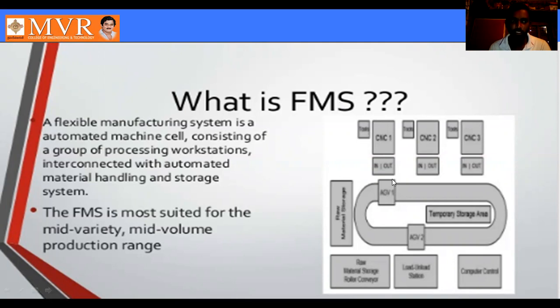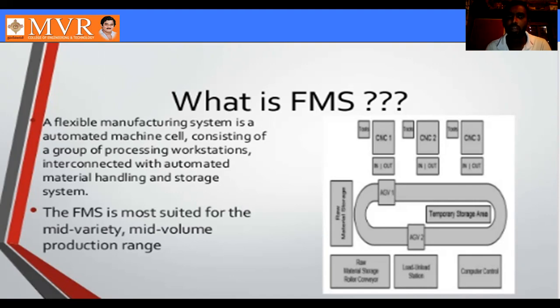A flexible manufacturing system is made of automatic machine cells. You can see the general layout of the flexible manufacturing system here, with CNC1, CNC2, CNC3. These are the automatic machine cells consisting of a group of workstations, interconnected with automatic material handling and storage systems. Not only the machinery and workstations are automatic, but the material handling and storage system is also automatic.